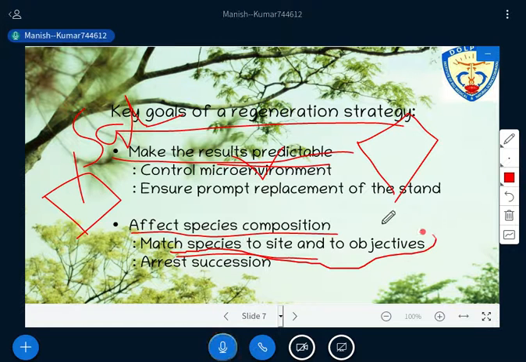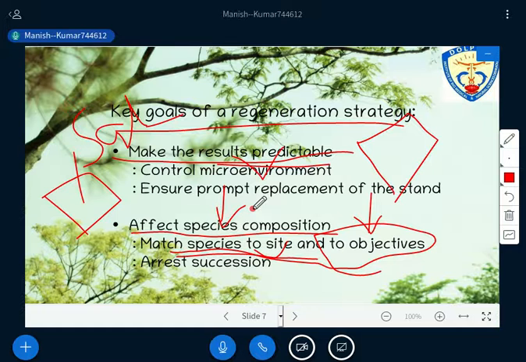And your objective, apart from the site: objective means why you are doing regeneration, so you can select the species accordingly, right? Let me give you a simple example of the objective. You are selecting the species for timber. If you need timber, you have to select only those species.